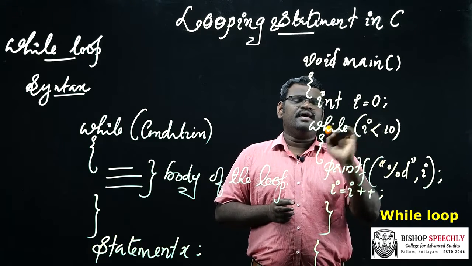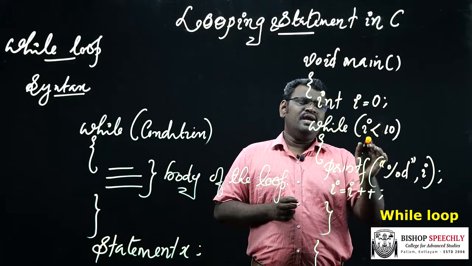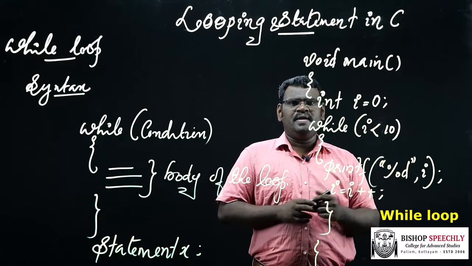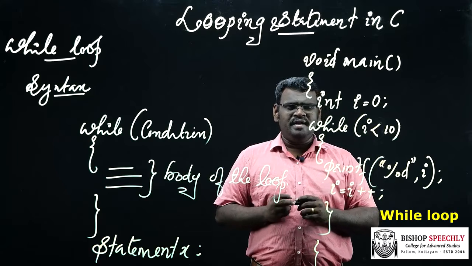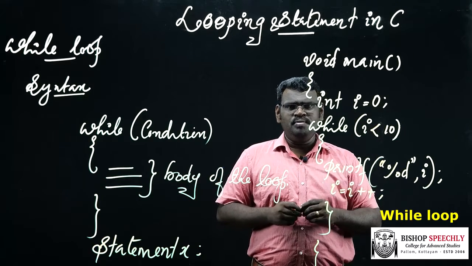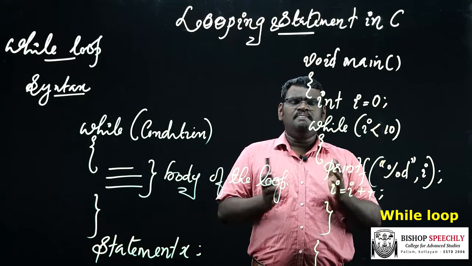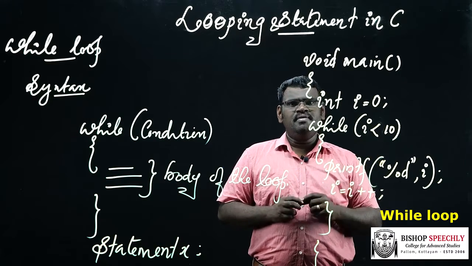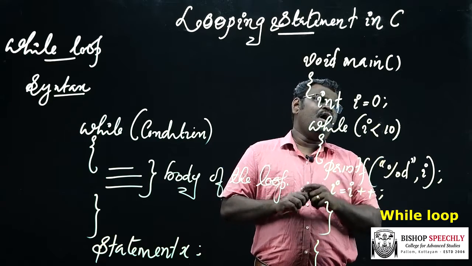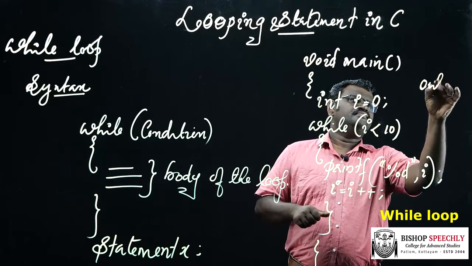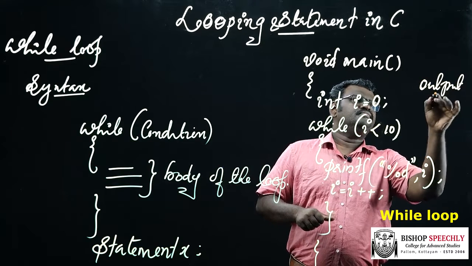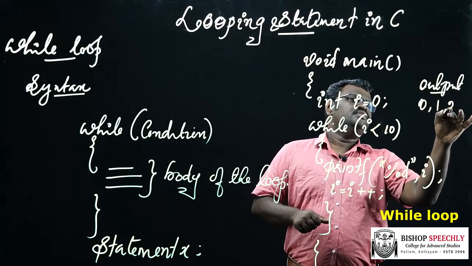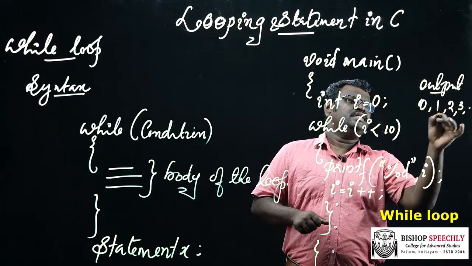Then again the condition is checked, 1 less than 10, the condition is true, the I value is printed and incremented, it becomes 2 and is checked again. This process continues until the condition becomes false. So we get the output as 0, 1, 2, 3, etc.